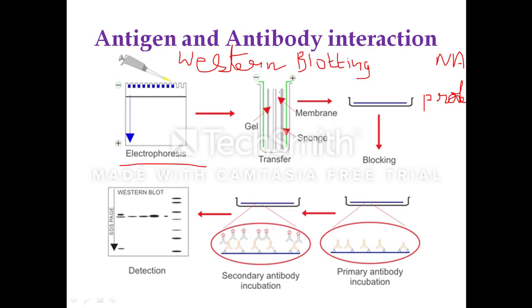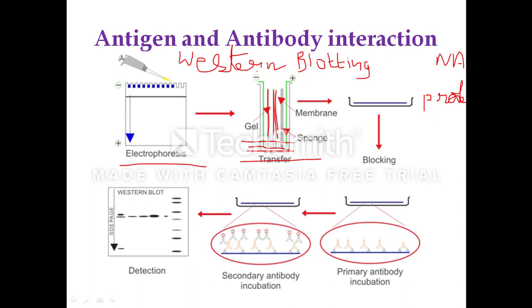Now the membrane will be placed. First we take the gel, above which we place the membrane. On either side you will have the electrodes. The same thing is depicted here. This is the negative electrode. You have the gel and then you place the membrane. Above the membrane we place the filter papers or the sponge, and there will be the positive electrode. Now we know this SDS-PAGE will impart the negative charge to the protein.